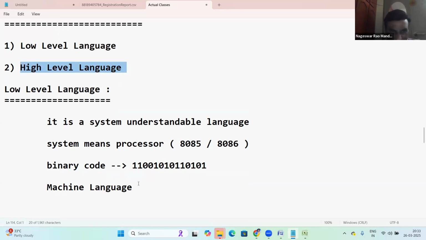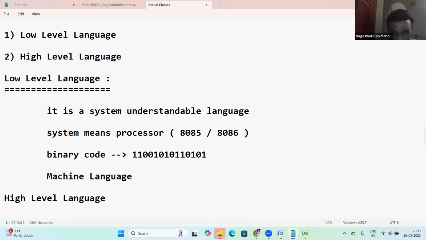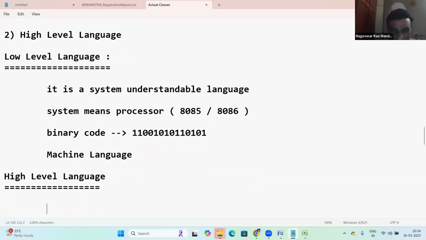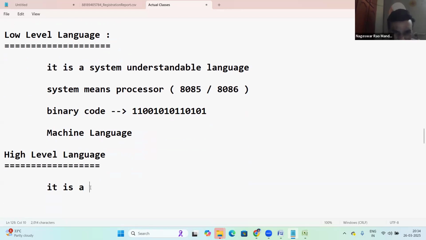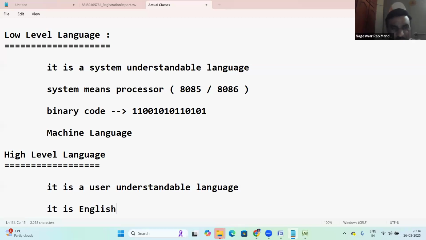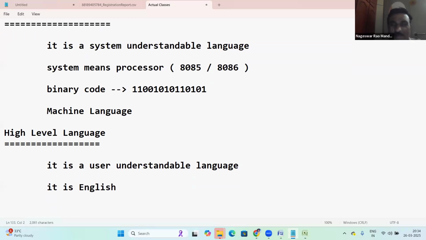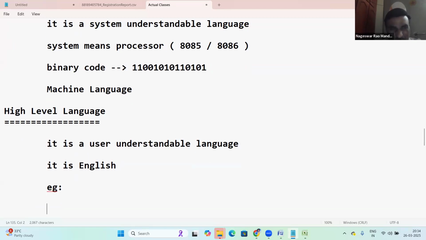Next, high-level language. It's a user understandable language. Simply, it is English, right? Yes, it's English.